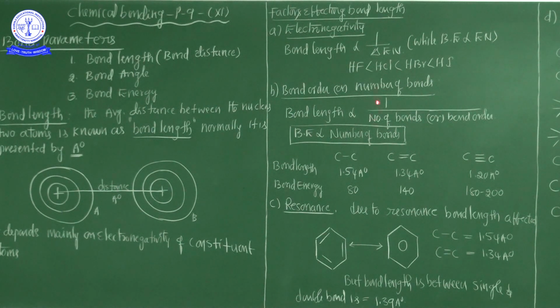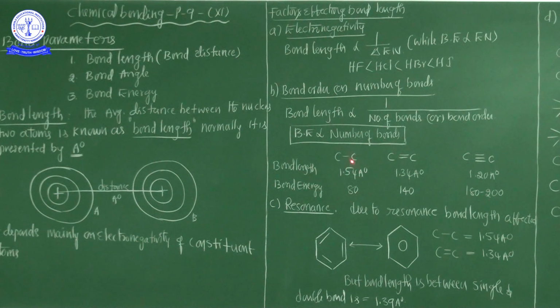Bond length is decided by two factors, especially the number of bonds. So bond length is inversely proportional to the number of bonds. It means bond length increases when the number of bonds decreases. When the number of bonds increases, bond length decreases. So bond energy is directly proportional to the number of bonds. Now in between the two atoms, when the number of bonds increases, the energy level also increases.